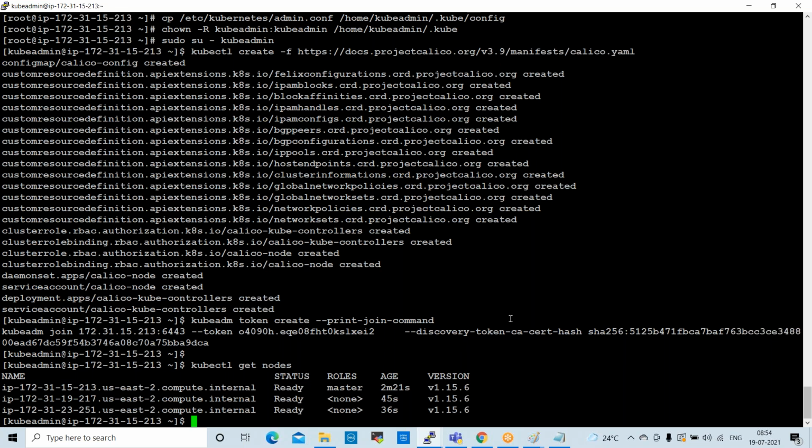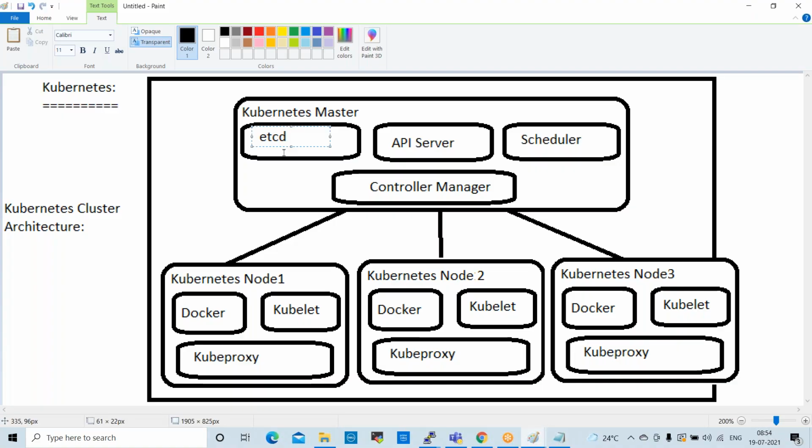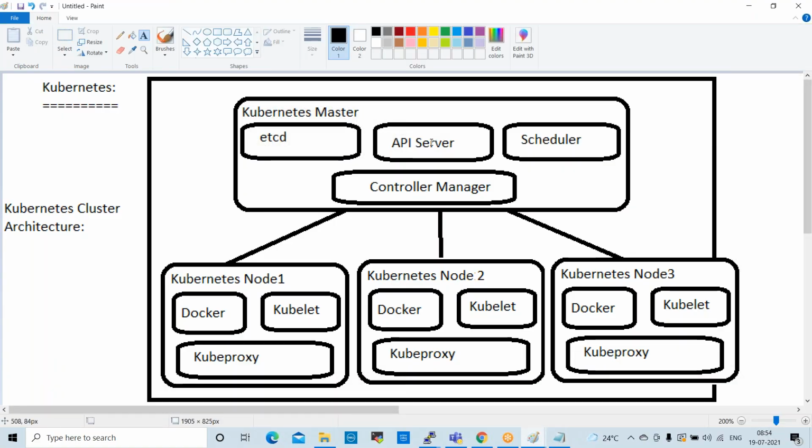When we prepare a manifest file and submit that file, it will hit the API server. The API server will send it to the scheduler. The scheduler will distribute the deployments on node servers. So our application will be deployed on the node servers, and we can access that application through the browser.